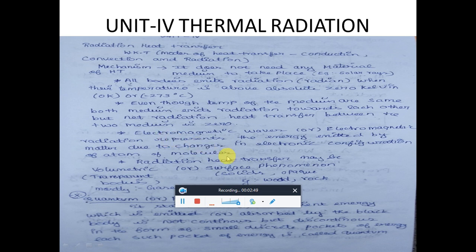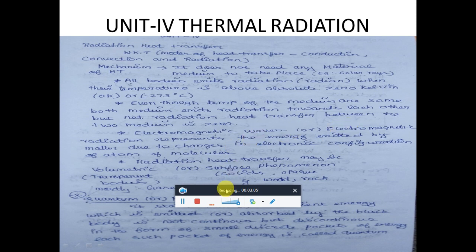That energy is named electromagnetic radiation. So electromagnetic waves and electromagnetic radiation represent the energy emitted by matter due to a change in the electronic configuration of an atom or molecule. That is called electromagnetic waves.